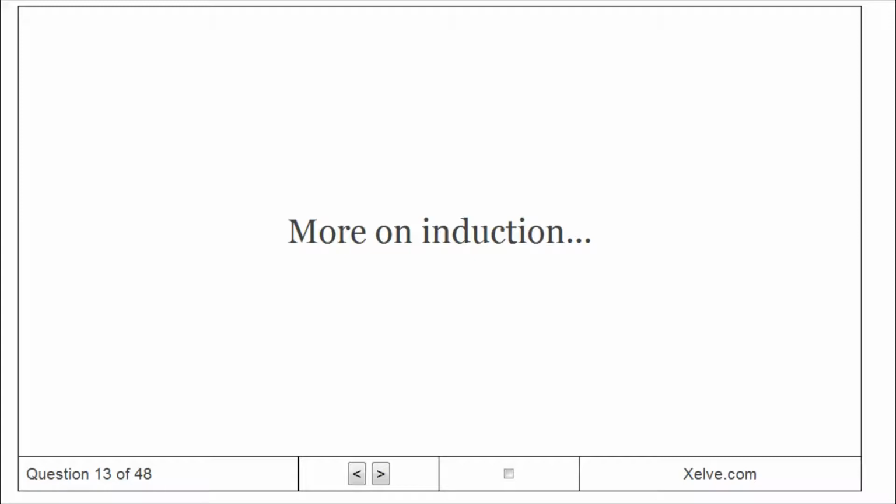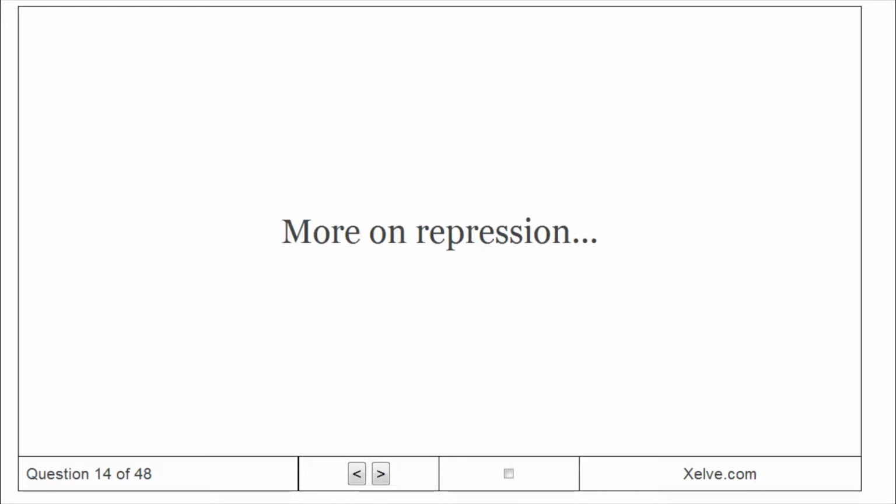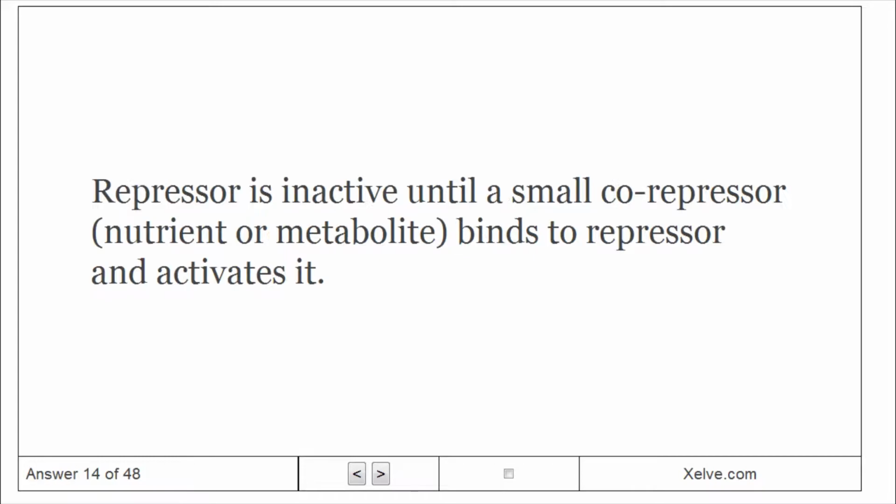More on induction. The repressor is active until a small inducer, usually a nutrient or metabolite, binds to the repressor and inactivates it. More on repression. The repressor is inactive until a small co-repressor, a nutrient or metabolite, binds to the repressor and activates it.